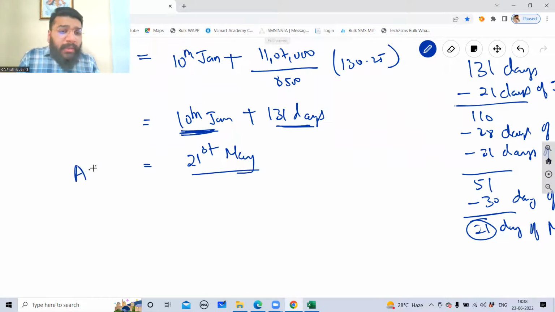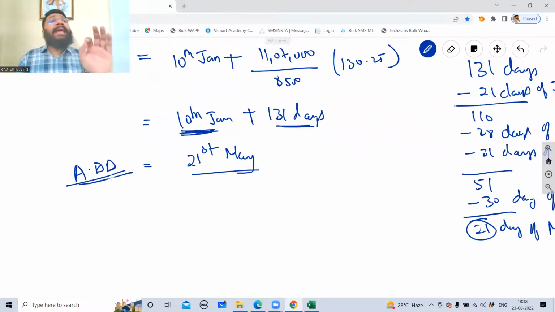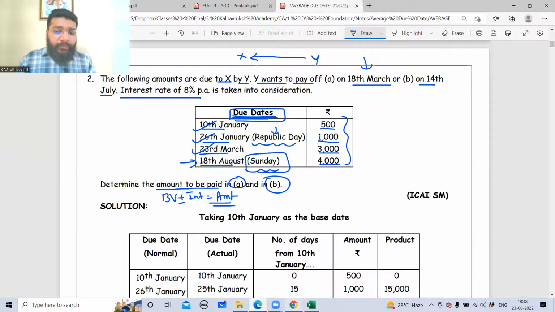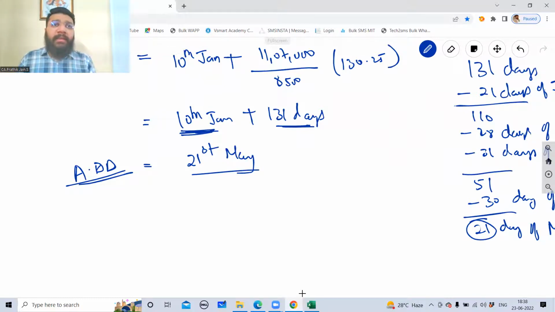So on this date, if the payment is happening, guys, neither X is losing anything nor Y is losing anything. Neither X is gaining anything nor Y is gaining anything. This is the break-even point. No profit, no loss. But on this date, is the payment happening?